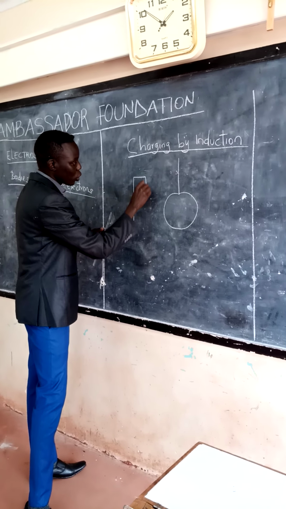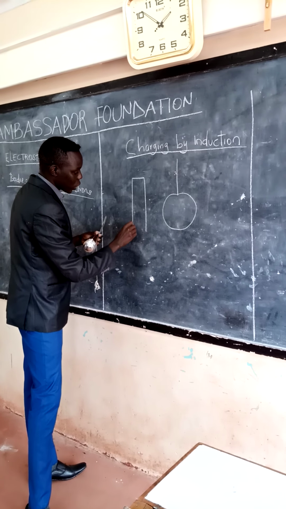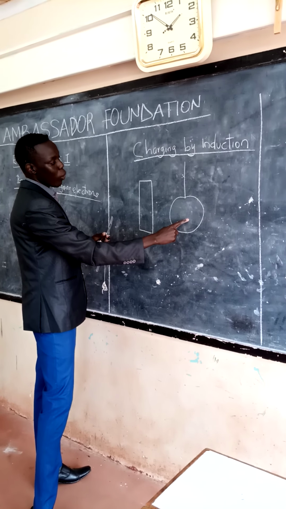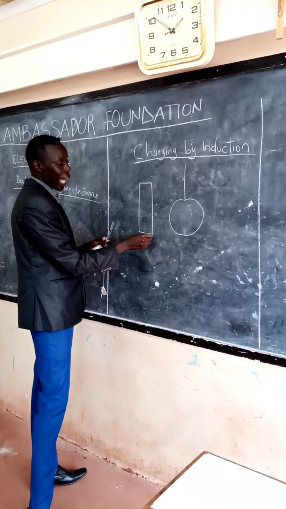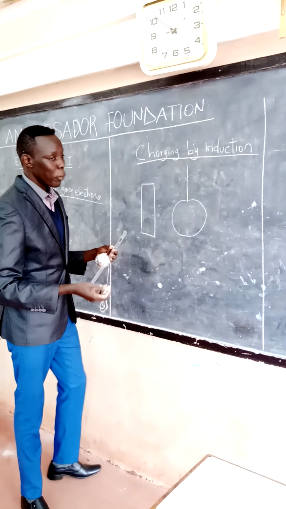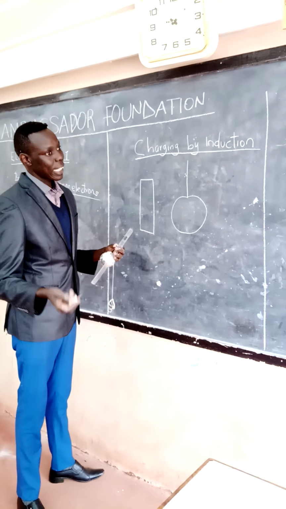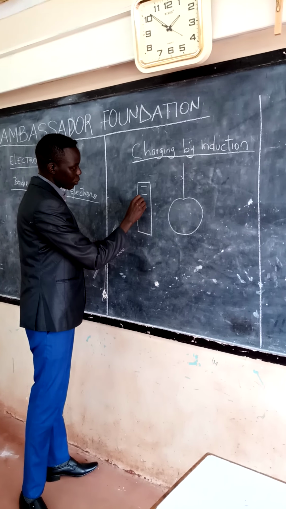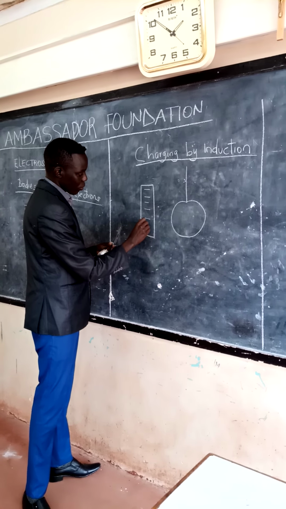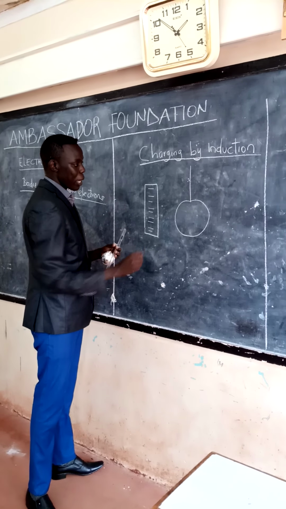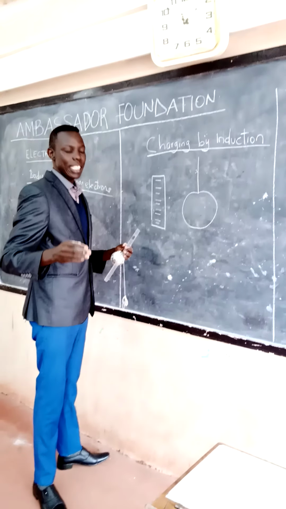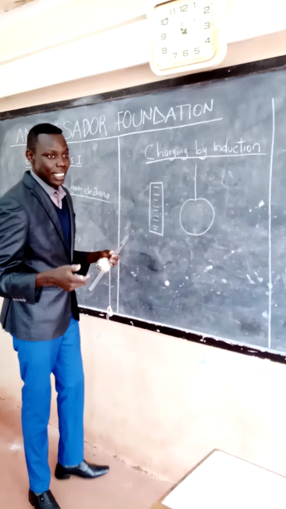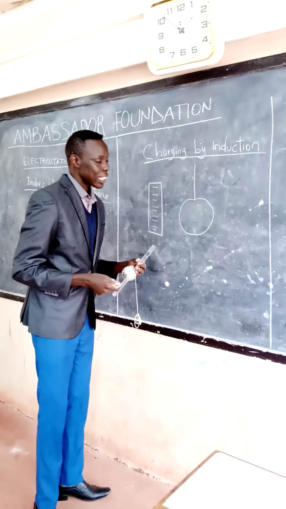This is charging by induction, don't forget. As you can see, this is the polystyrene ball, and this is the charged material. It can be either positively or negatively charged. Let me start with a negatively charged body. Remember, from the law of charges, like charges repel and unlike charges attract.